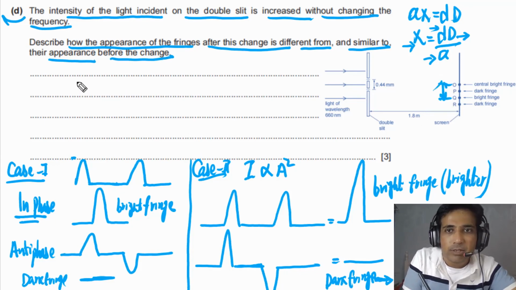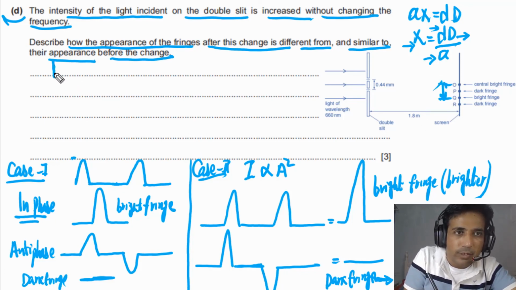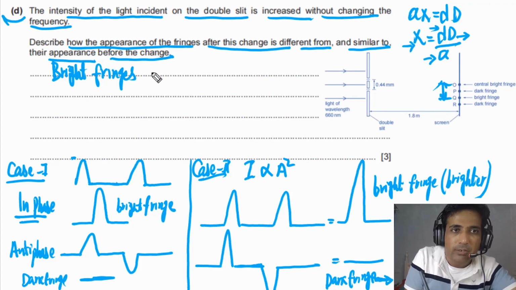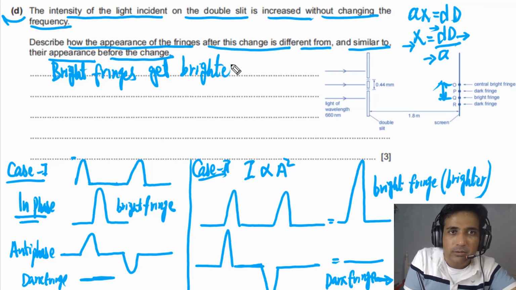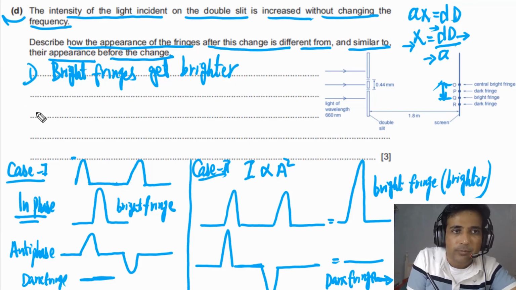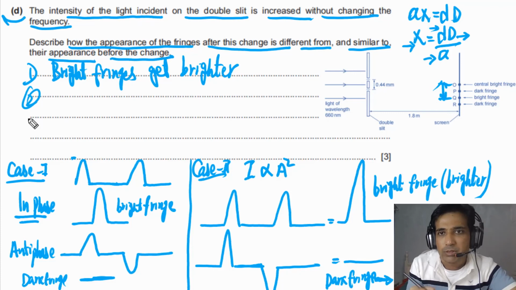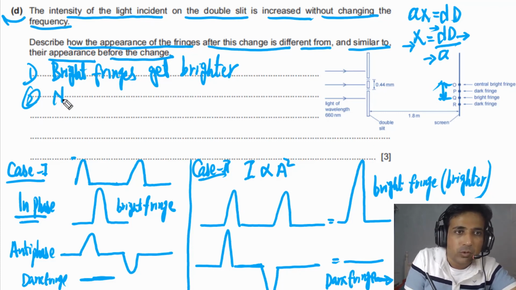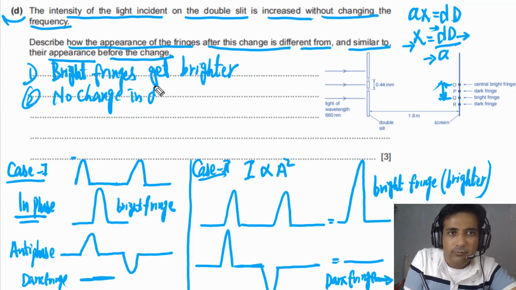In this case, we can say bright fringes, you can write down. This question has 3 marks. So the first point you can write down, bright fringes get brighter. So they're brighter than before. Or you can simply say bright fringes are brighter than before. One point you can say. And the second point you can say, no change in dark fringes. So this can be the second point, no change in dark fringes.